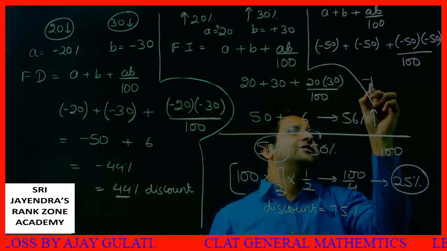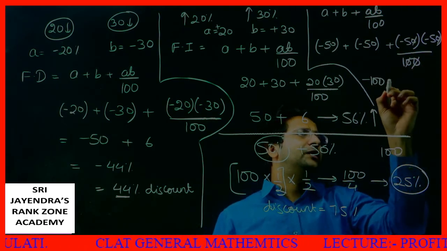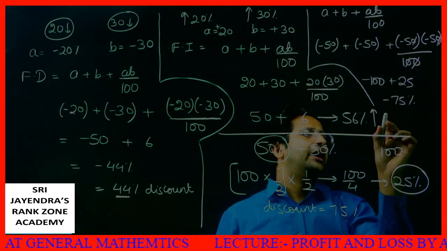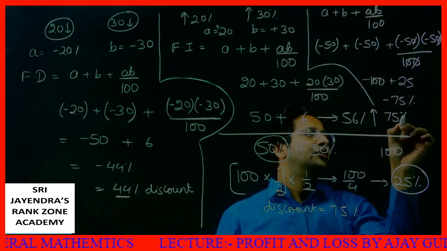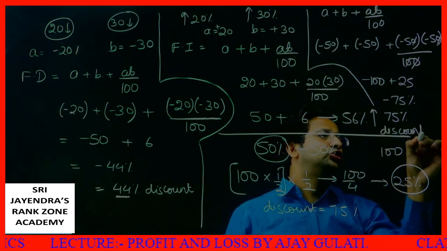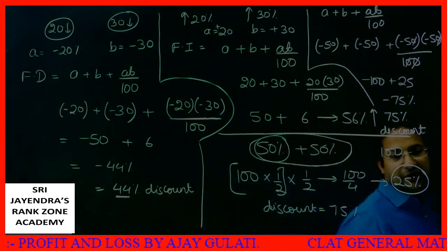So this is minus 100. Zeros cancel, minus minus is plus, so this is plus 25. Finally I get minus 75%, or I can say 75% is the discount which I am offering at my shop when I claim that I am giving a 50 plus 50% discount.